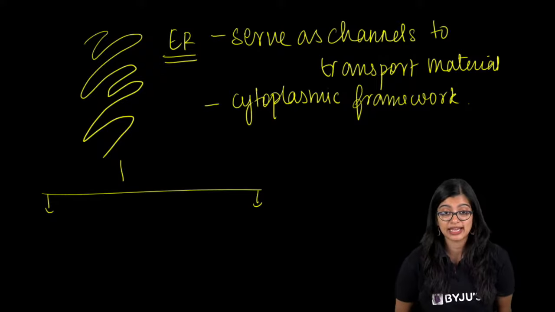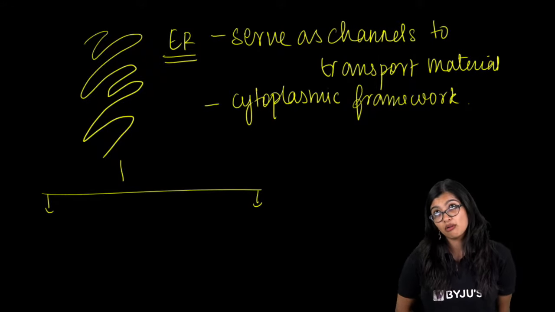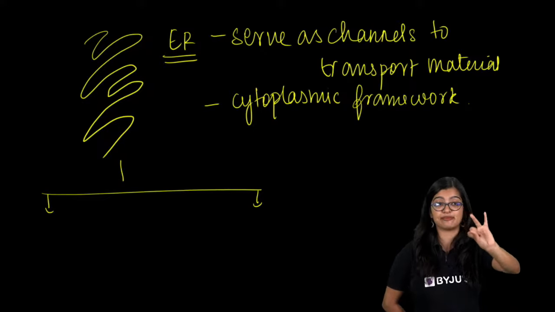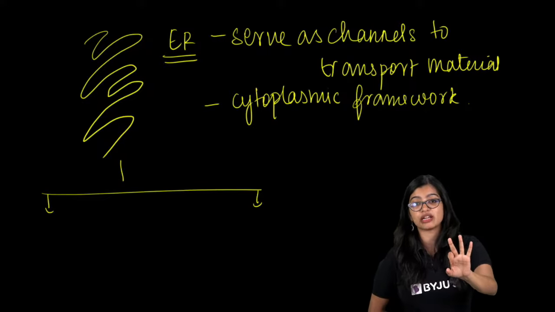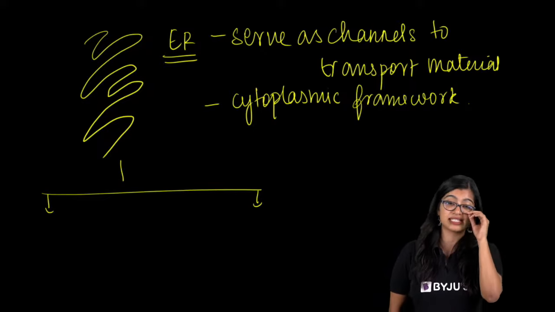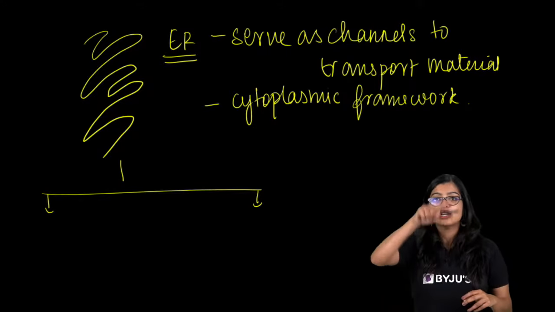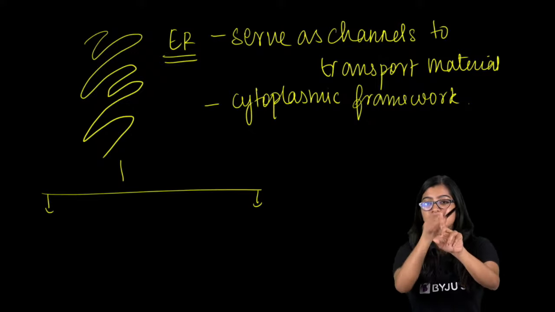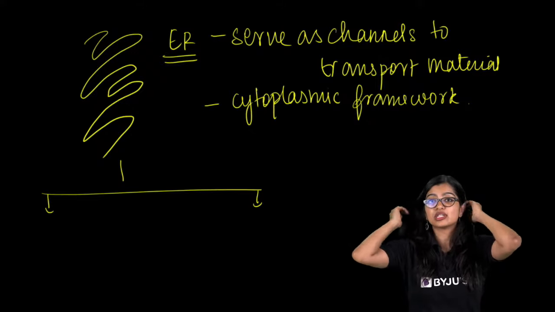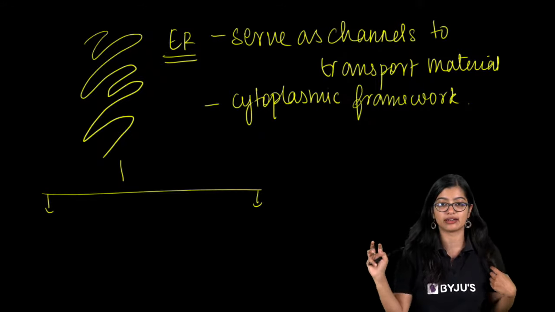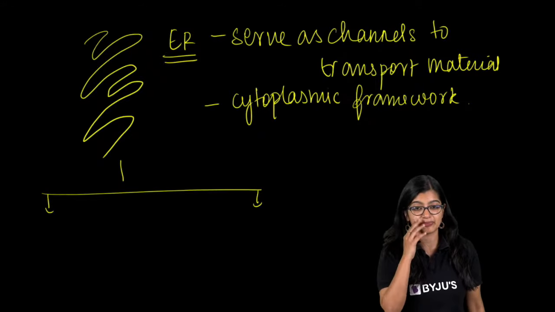Ma'am, what is Krebs cycle? Can you explain? See, production of energy takes place in three steps: glycolysis, Krebs cycle, and electron transport chain. You will learn in detail in 11th standard, and then you will get very scared looking at it, but there's nothing to be scared about. It's a cyclic process wherein some amount of ATP gets produced, and it also results in the production of some hydrogen ions which are needed, right? So that is what we mean by it.